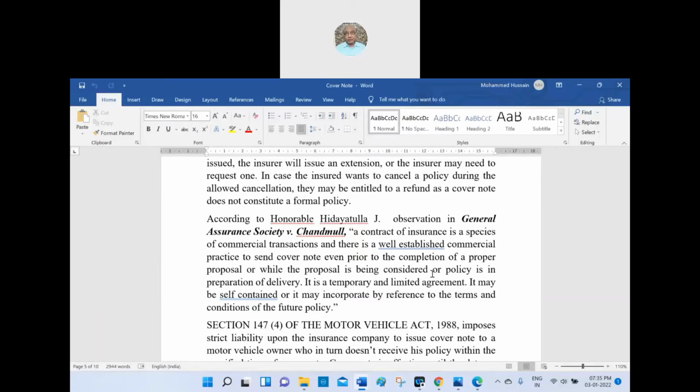It is only a temporary document till the